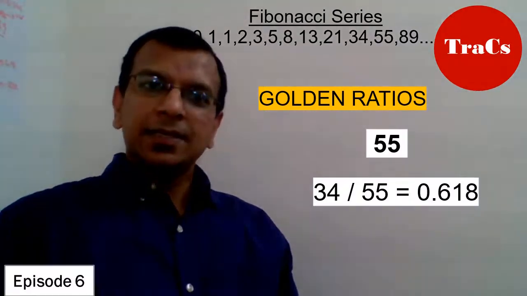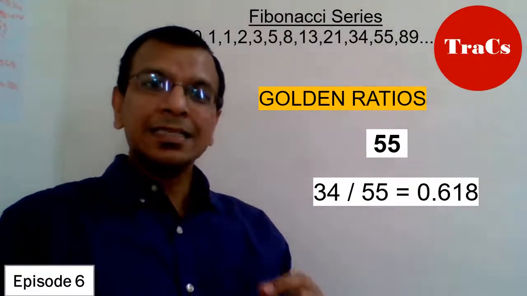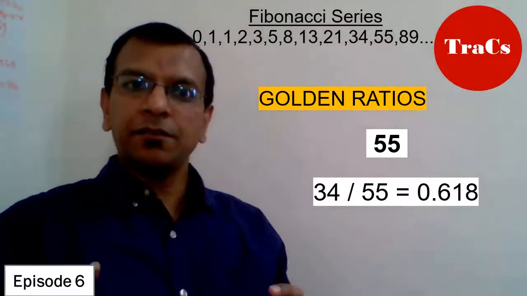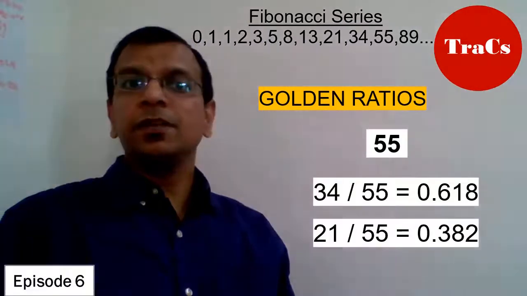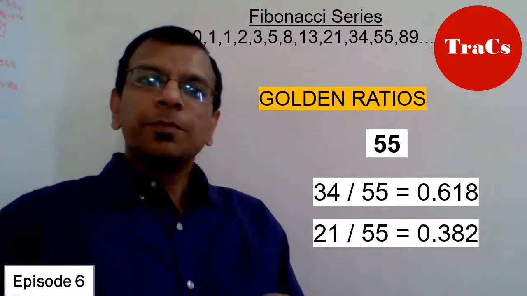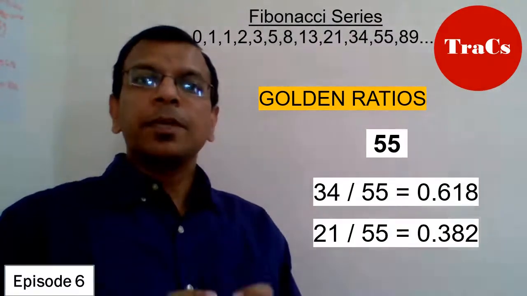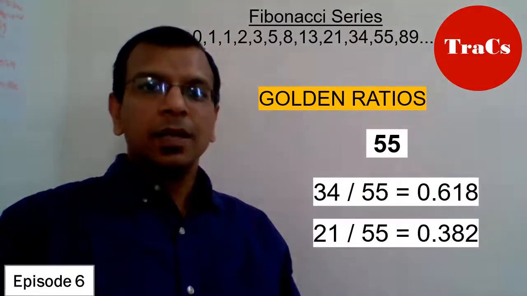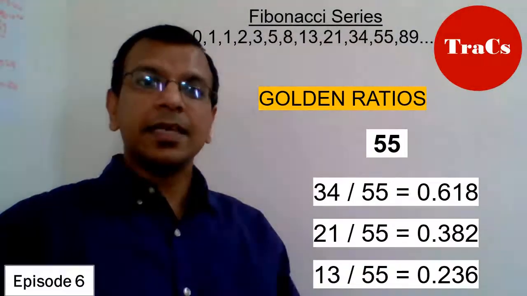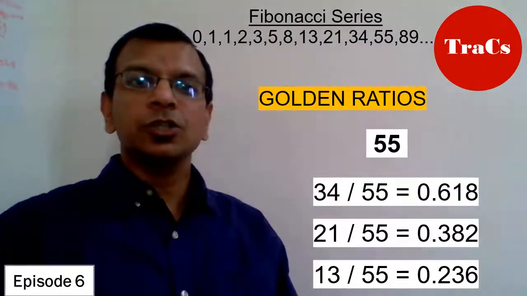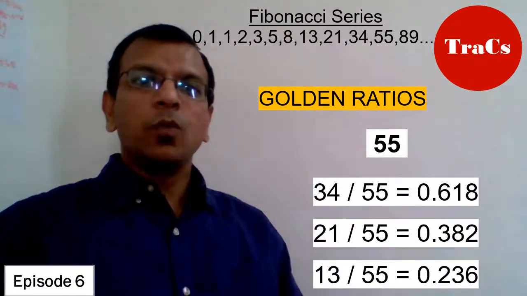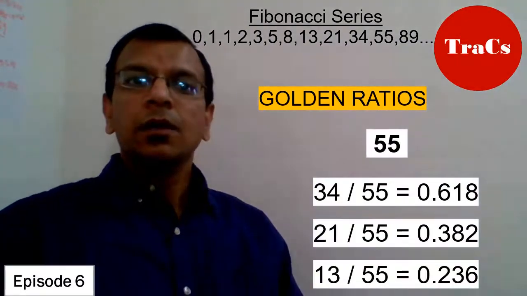Let's repeat the exercise by skipping one number. That is, this time we take the number 21, skip 34 and divide it by 55. So 21 by 55 will give me the next ratio, which is 0.382. Let's repeat the exercise again by skipping two numbers. This time I'll take 13 and divide it by 55 once again. And this time I get a ratio of 0.236.